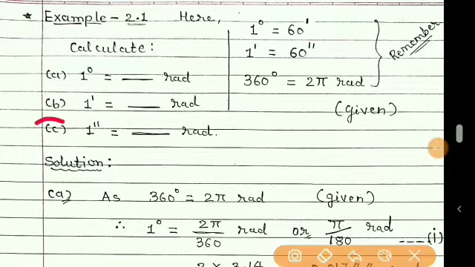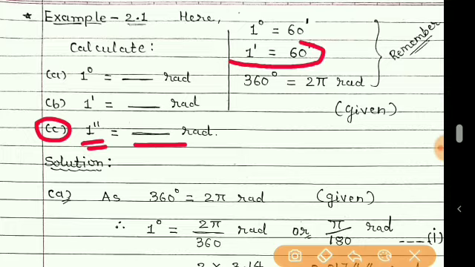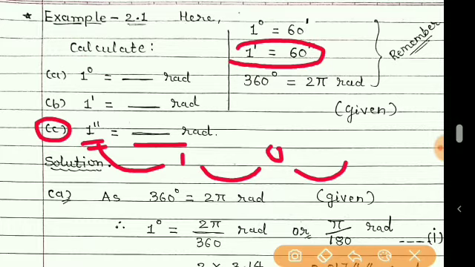Next is part C: how to convert seconds to radian. Now here it is given that 1 minute is equal to 60 seconds. So first we will convert seconds to minutes, then minutes to degree, and then degree to radian.